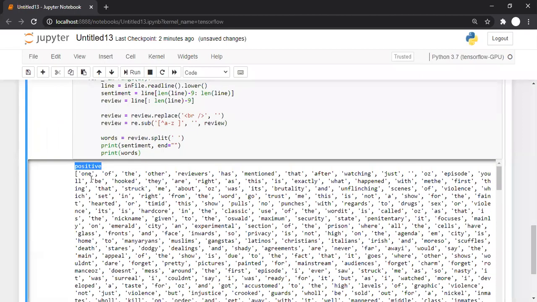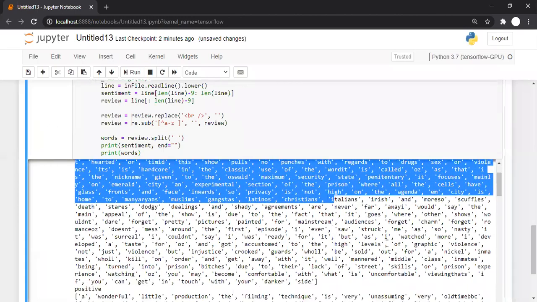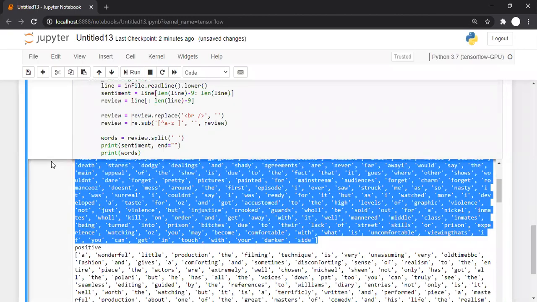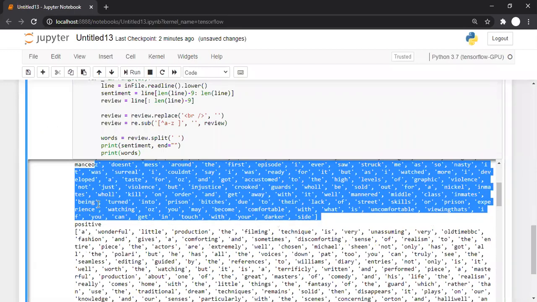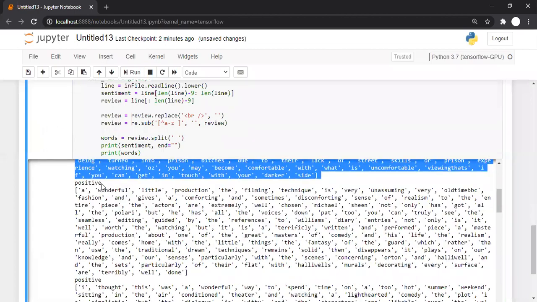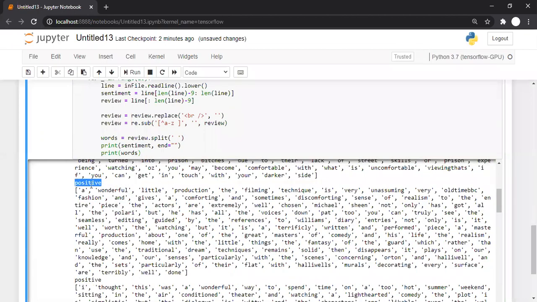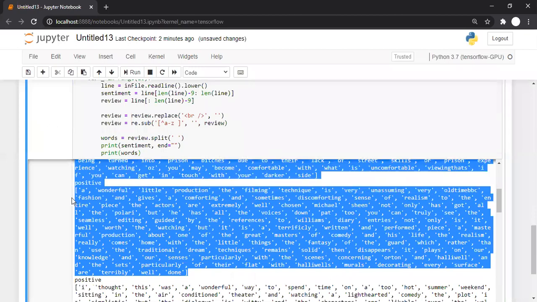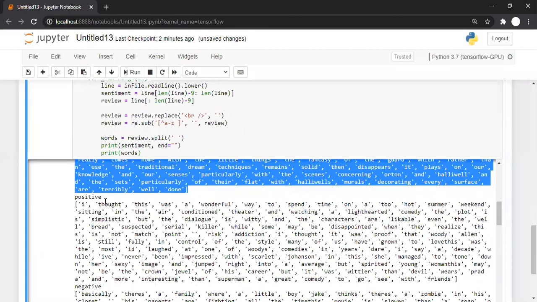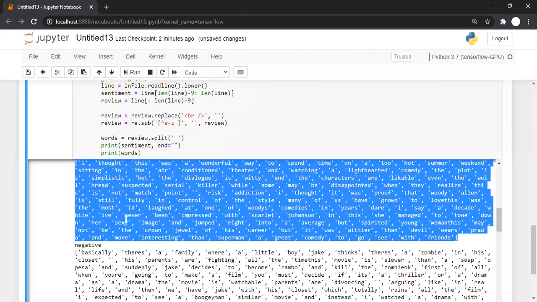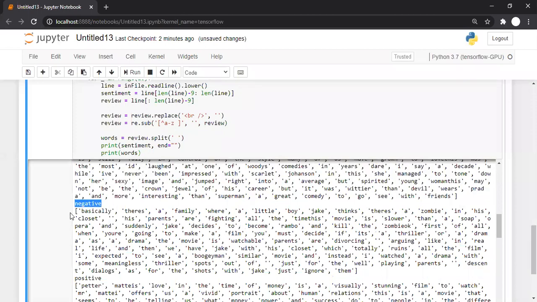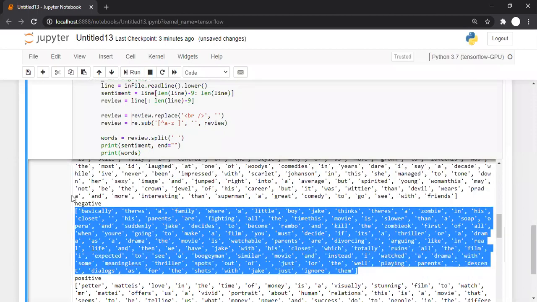Positive is the sentiment, and these are the words available in the review. Then positive is the sentiment for the second review, and these are the words available in the second review. Positive is the sentiment for the third review, and these are the words available in the third review, then the fourth review, and so on. So these are the words available. That means we did tokenization.